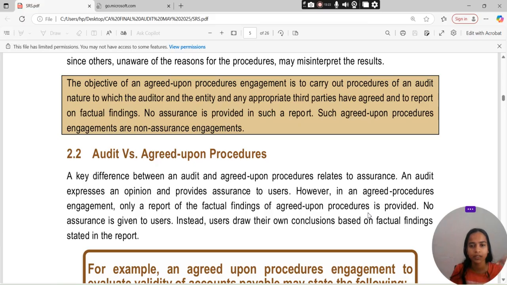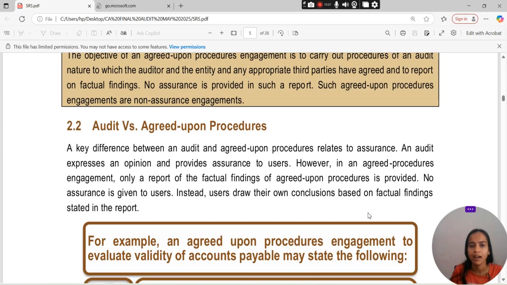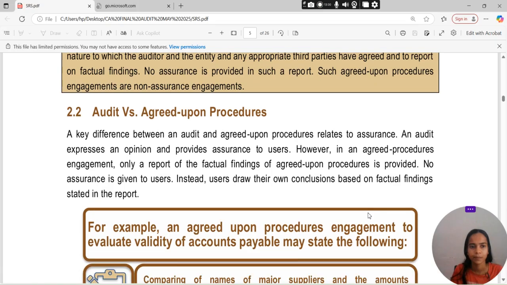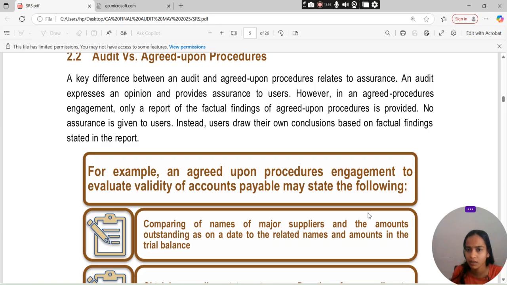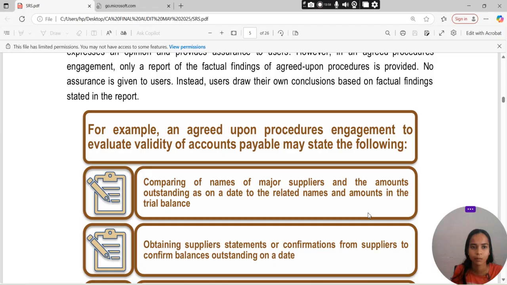Now, what is basically the difference between an audit and agreed upon procedures? A key difference relates to assurance. An audit expresses an opinion and provides assurance to users. However, in the case of agreed upon procedures, only a report of the factual findings is provided. No assurance is given to the user. Instead, users draw their own conclusions based on the factual findings stated in the report.